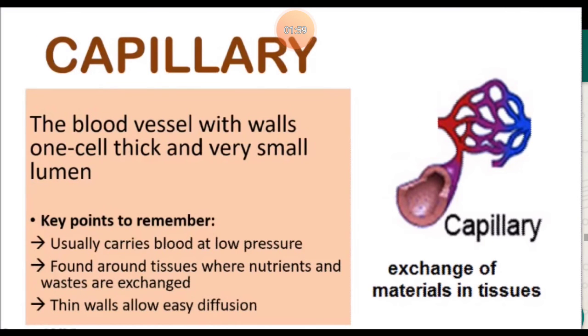Next is capillaries. The blood vessels with walls one cell thick and very small lumen. Usually it carries blood at low pressure. It is found around the tissues where nutrients and waste are exchanged. This thin wall allows easy diffusion.